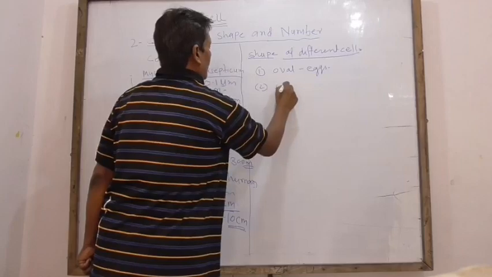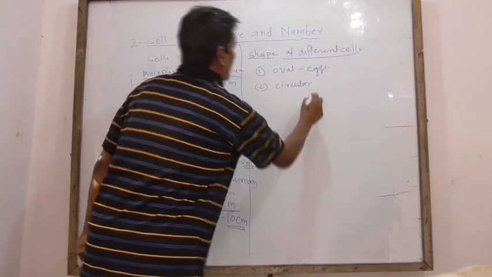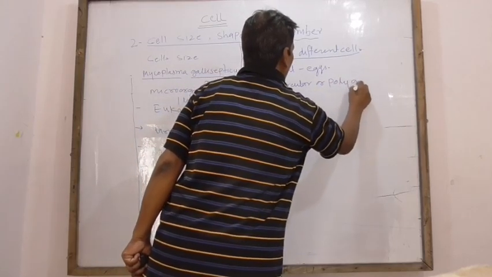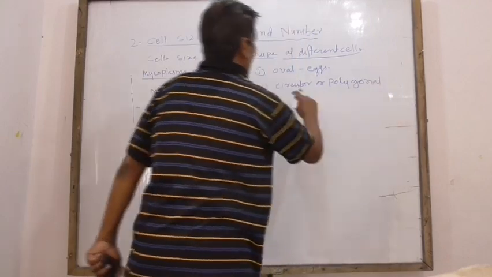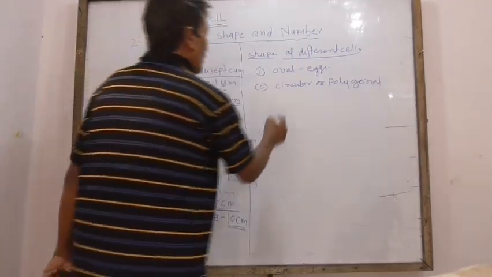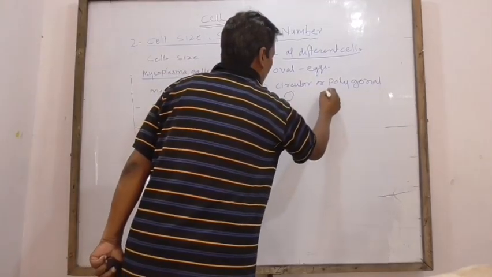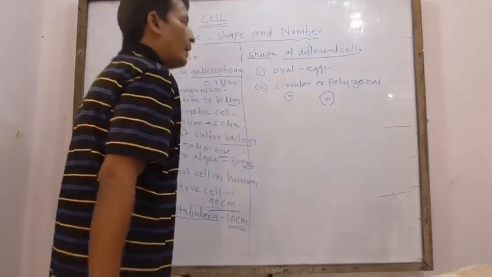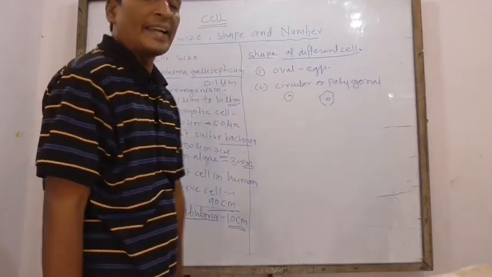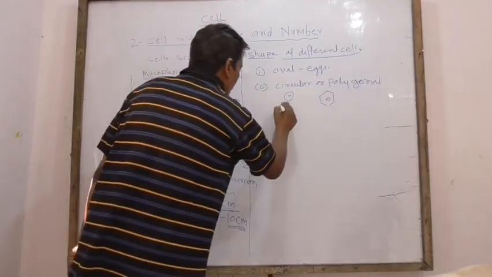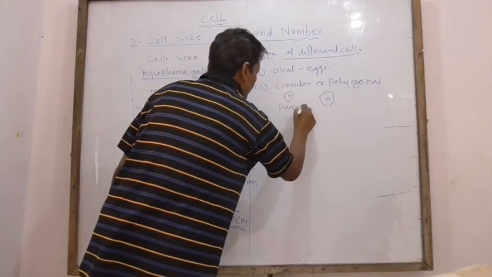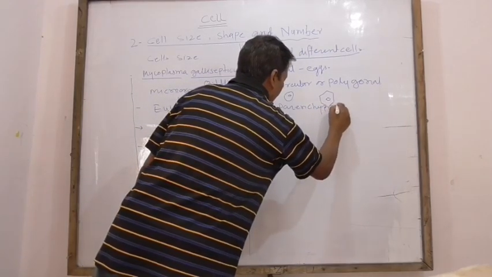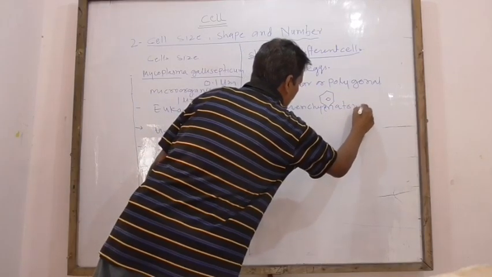Second, circular or polygonal. Such type of cell is found in parenchymatous cells.